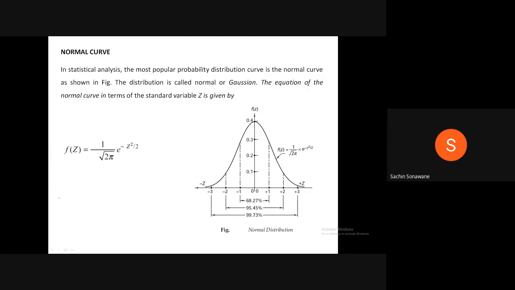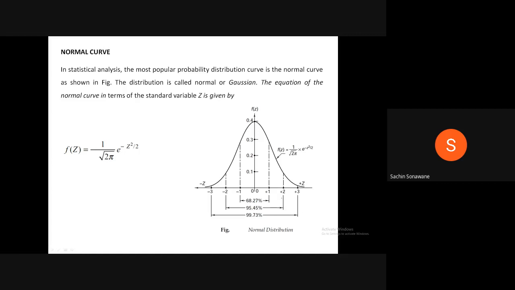Now we will see the normal curve. In statistical analysis, the most popular probability distribution curve is the normal curve, as shown in the figure. The distribution is called normal or Gaussian distribution. The equation of the normal curve in terms of the standard variable z is given by f(z) equals 1 upon root 2 pi into e raised to minus z square divided by 2.